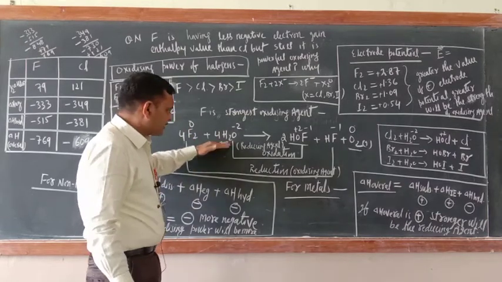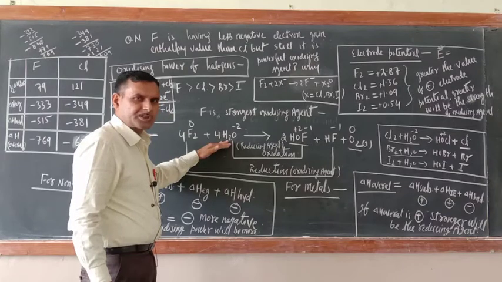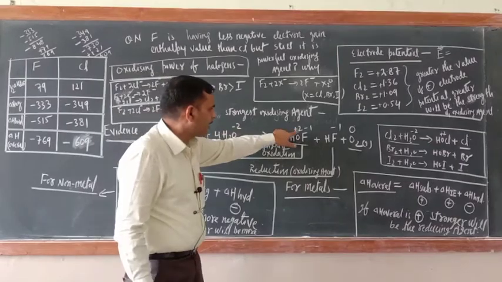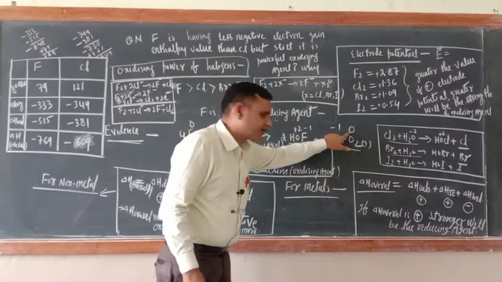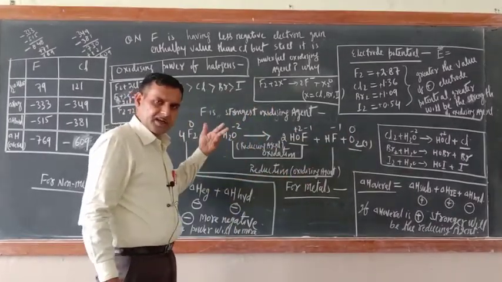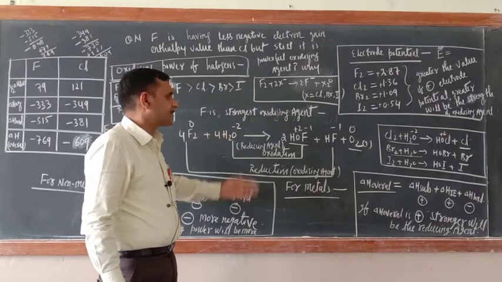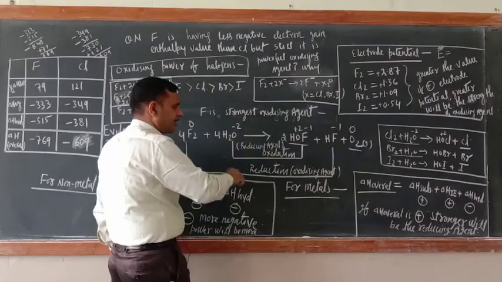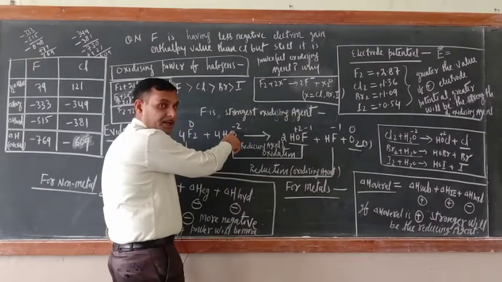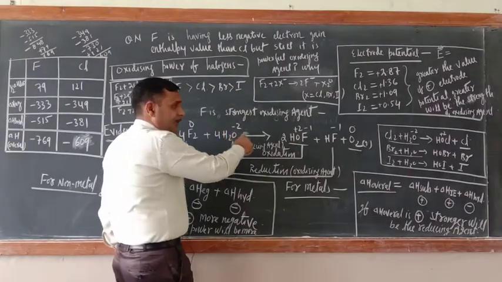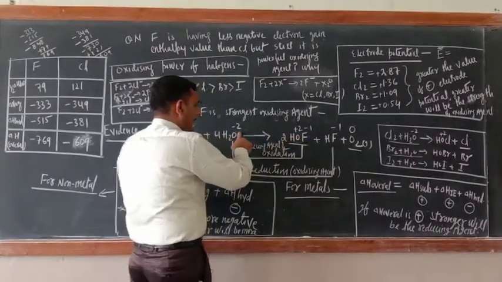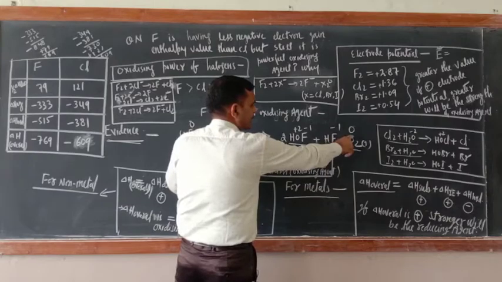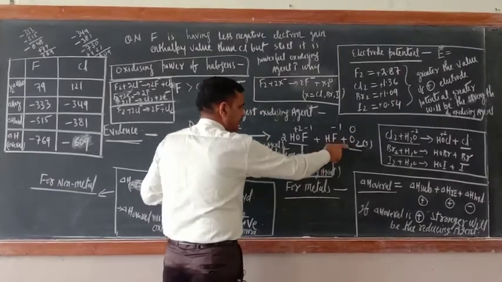Now just see, this reaction is an example of a disproportionation reaction also, because oxygen is here -2, here oxygen is +2, and here oxygen is 0. So the same substance is undergoing oxidation and reduction. You can check here, -2 to -1 means there is a decrease in the negative oxidation state, so it is oxidation. And -2 to 0, there is an increase in the oxidation state, so this is oxidation.